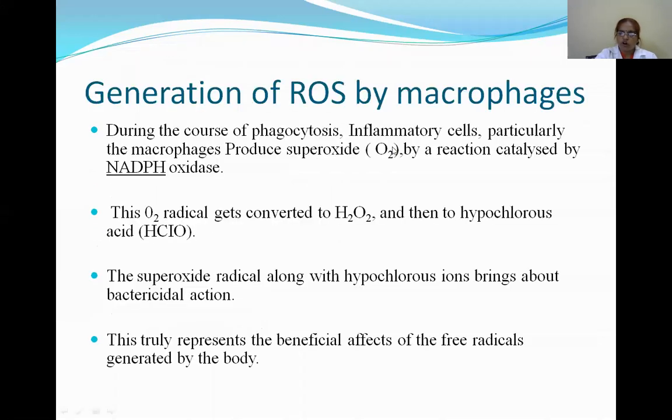How is ROS, that is reactive oxygen species, generated by macrophages? During the course of phagocytosis, inflammatory cells, particularly macrophages, produce superoxide by a reaction catalyzed by NADPH oxidase. This superoxide gets converted to H2O2 and then to hypochlorous acid.